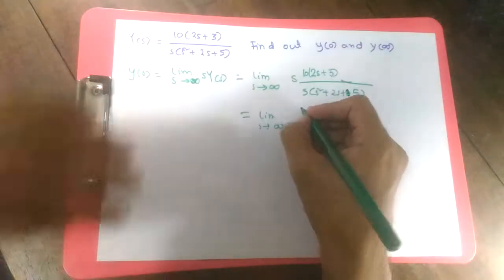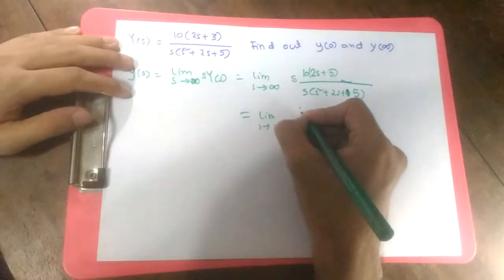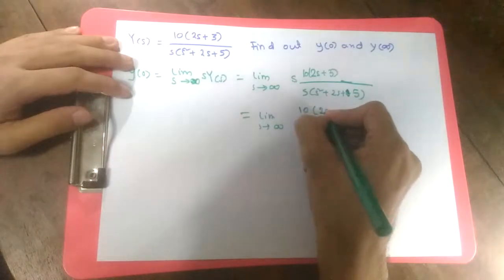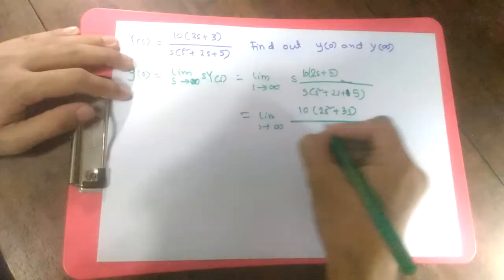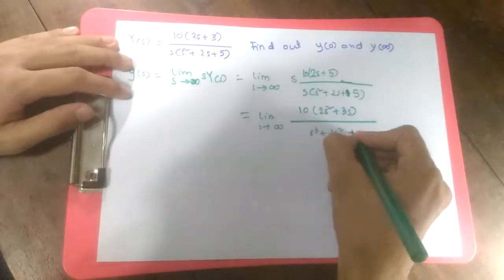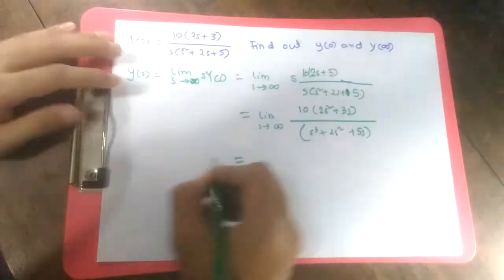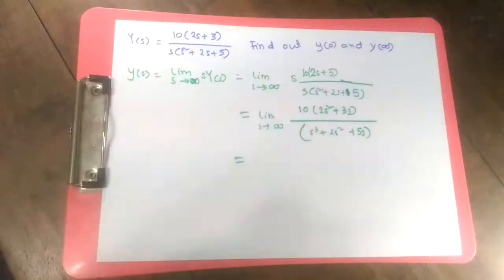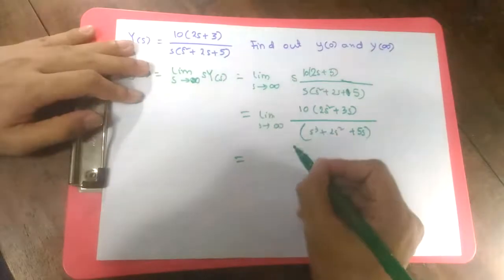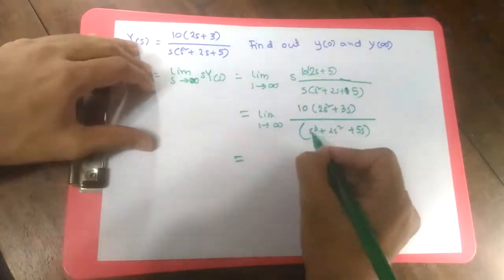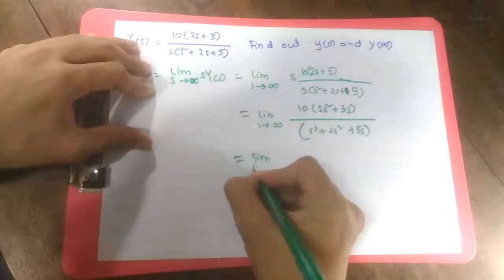So the highest power here gives 10 times 2s square plus 3s over s cube plus 2s square plus 5s. If you use the shortcut, you can easily do it: just take s cube common here and s square common here.